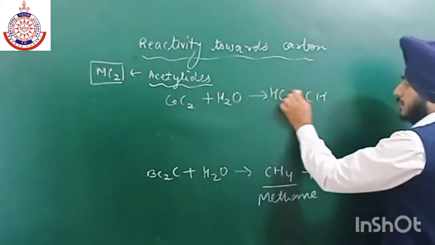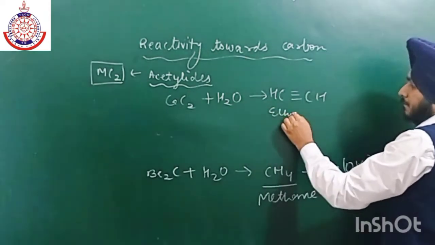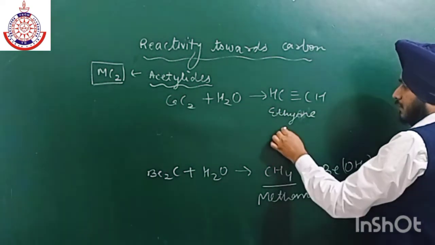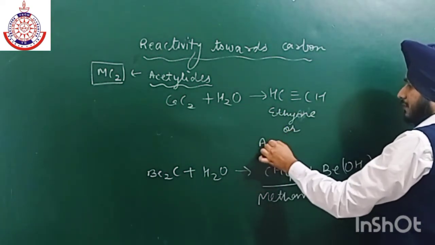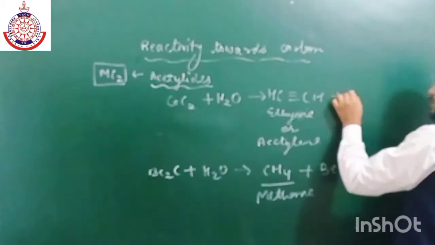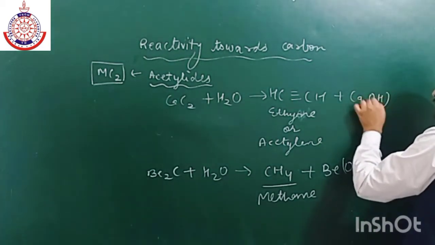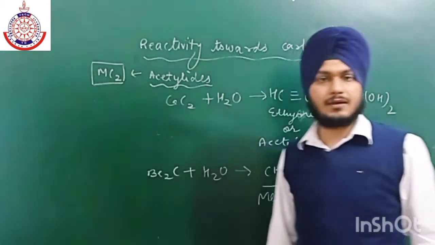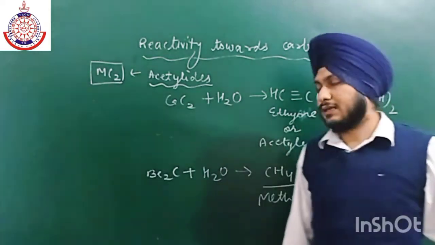I'm writing it again: ethine or acetylene plus calcium hydroxide. Similarly, magnesium carbide also leads to the formation of acetylene.